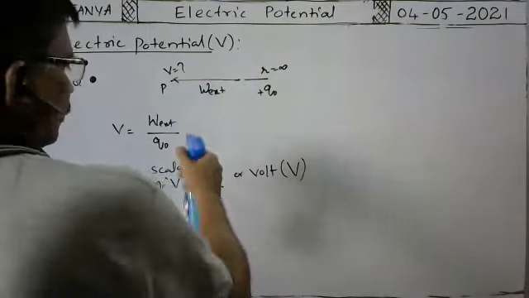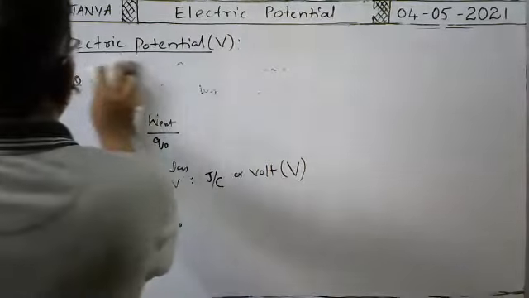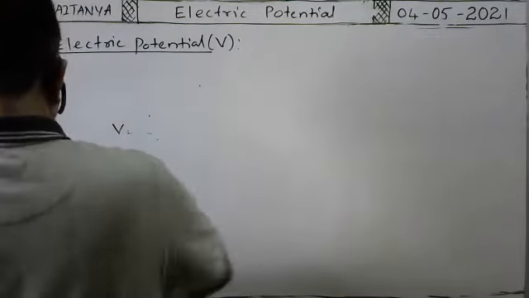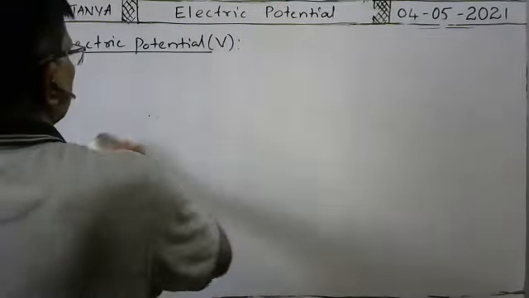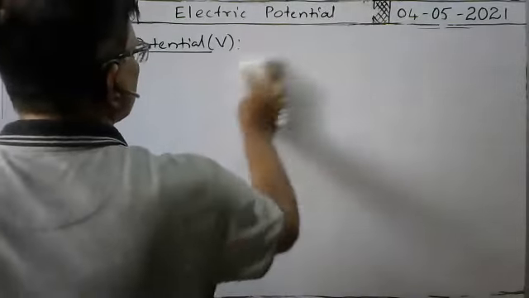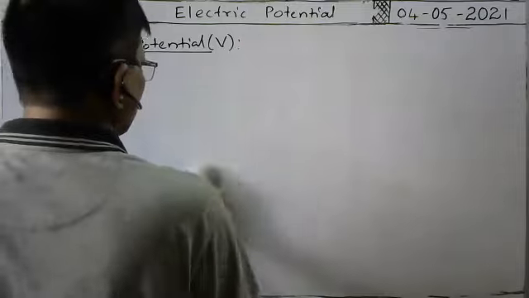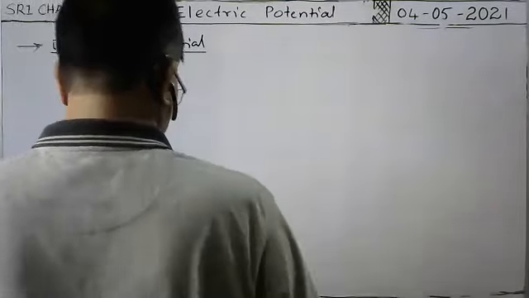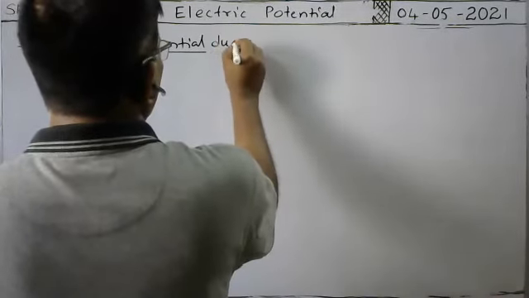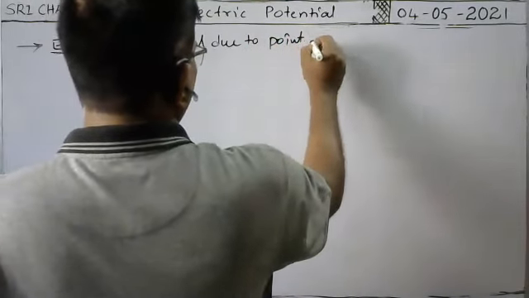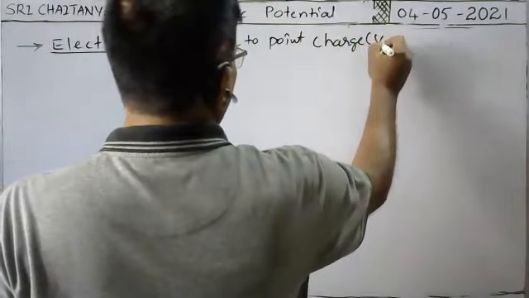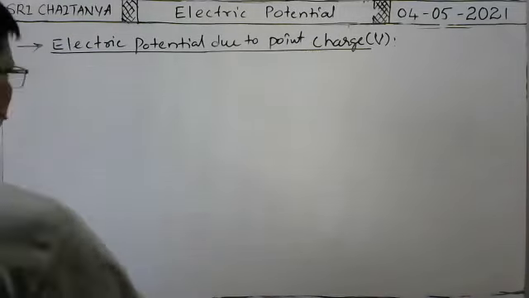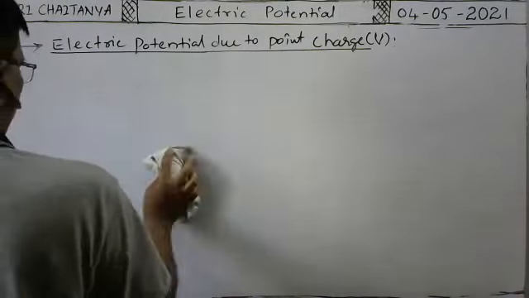So electric potential due to point charge, capital V. Now we have to derive the formula for electric potential due to point charge.